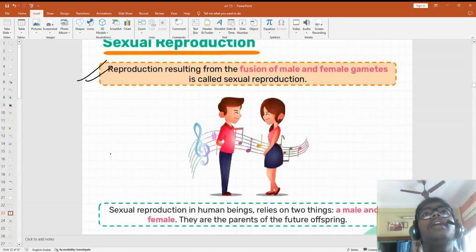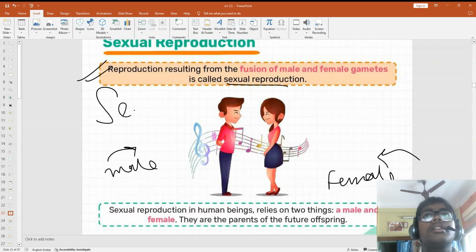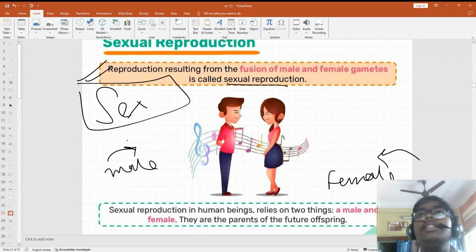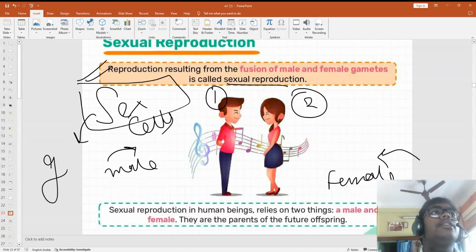Reproduction involving the fusion of male and female gametes is called sexual reproduction. The process is called sex. In this, two parts are involved, one male and one female. I've already told you. The sex cells that help us reproduce are called gametes.